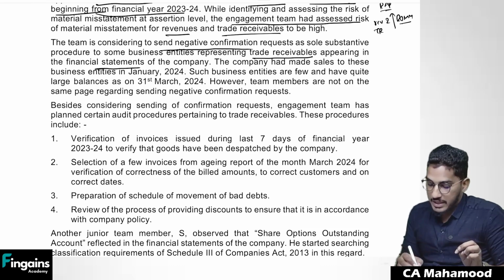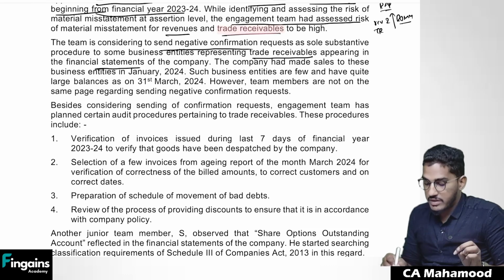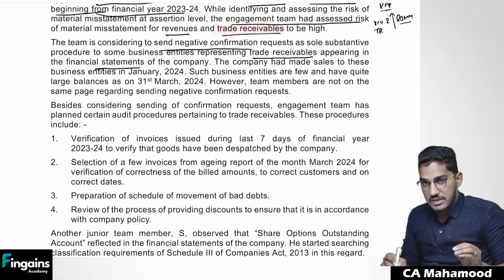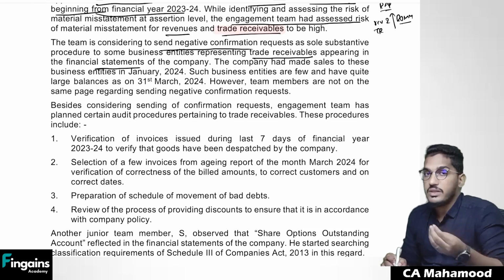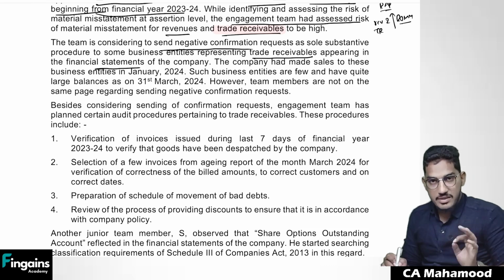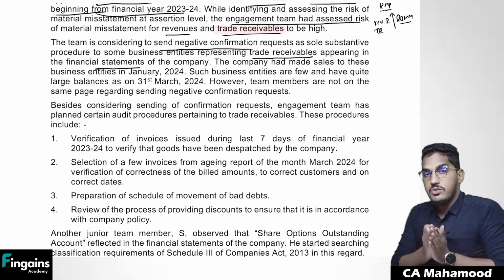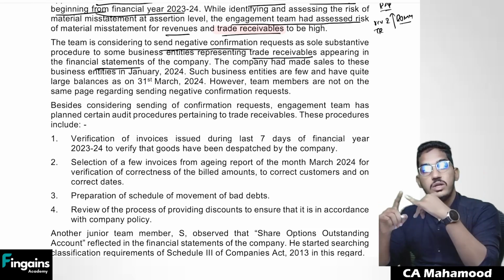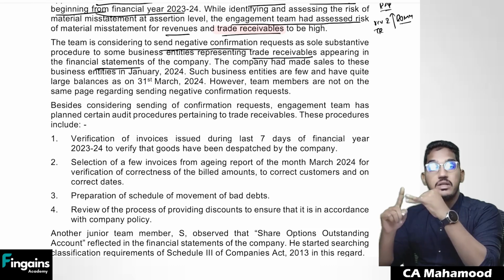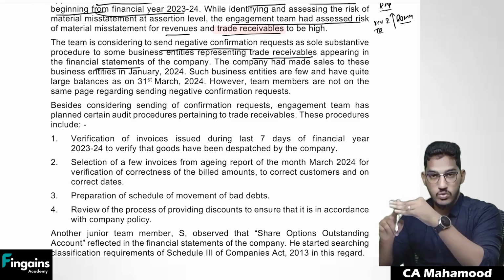See, in the previous paragraph, they told that the risk of trade receivables is high. But still the team is thinking that let us send negative confirmation request for trade receivables. Do you think it is acceptable? No. See, we can use negative confirmation request as a method for obtaining audit evidence only in those areas where the risk is lower, where the amounts are small, when the populations are homogeneous.